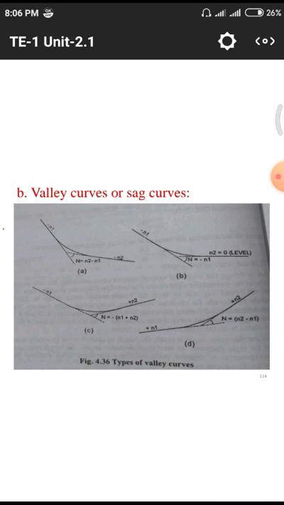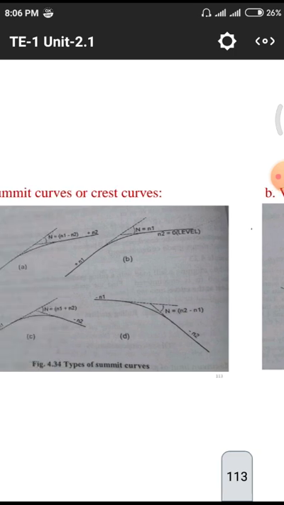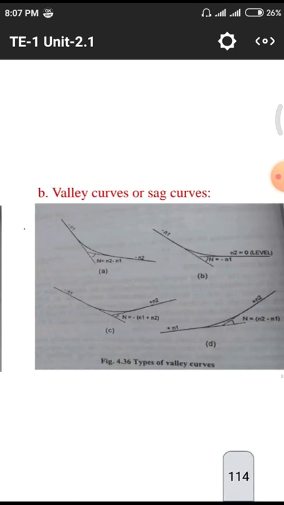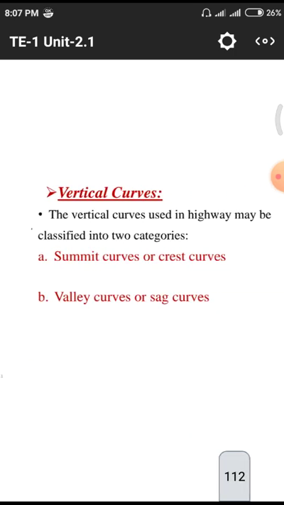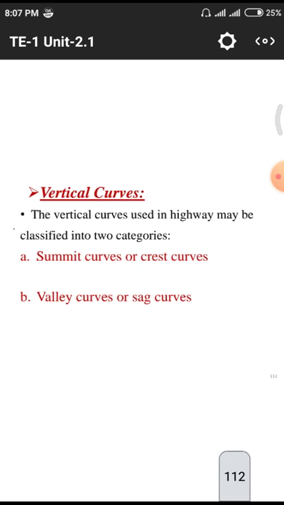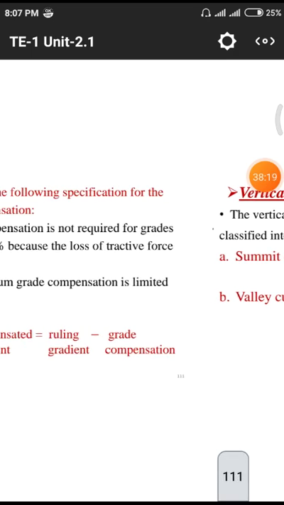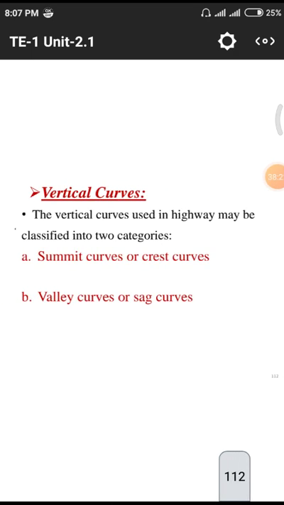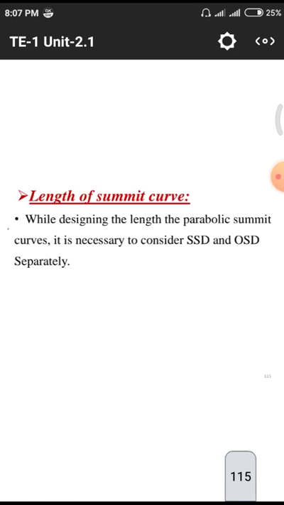The major difference between summit curves and valley curves is that in summit curves we take N1 positive and N2 negative, but in valley curves N1 is negative and N2 is positive. This is the major difference. Summit curves and valley curves depend upon the classification of vertical curves: summit curves or crest curves, and valley curves or sag curves. They are the two formulas.